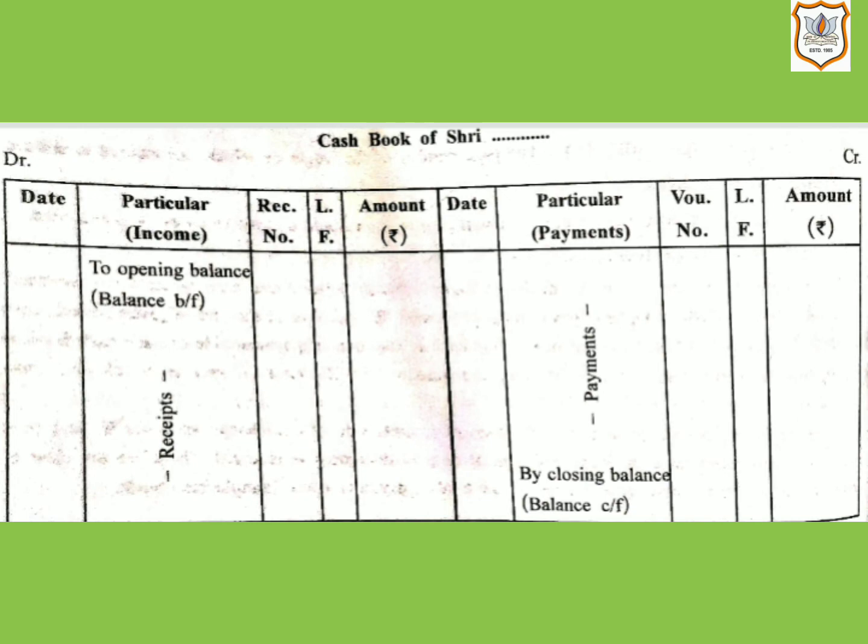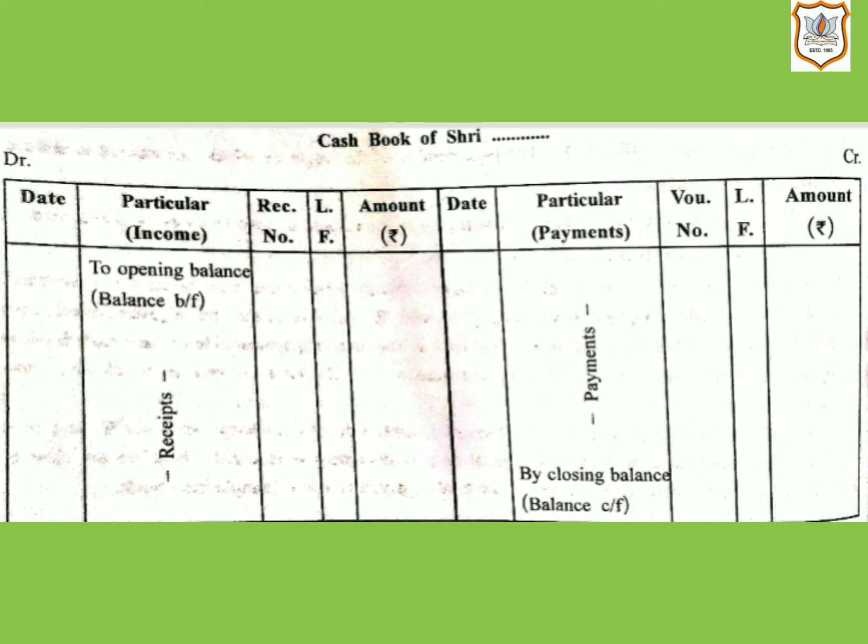In cash book, cash column is considered as real account. Debit what comes in and credit what goes out. This rule is applied. Therefore, when the cash is received, it is recorded on the debit side of the cash book and following particulars are mentioned along with it.